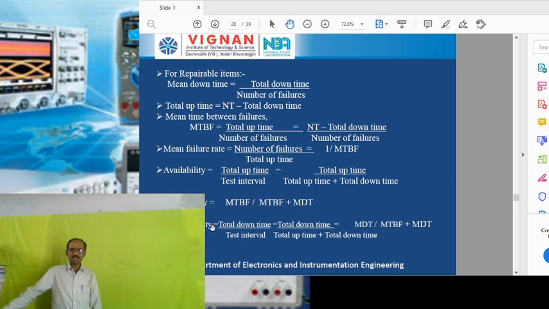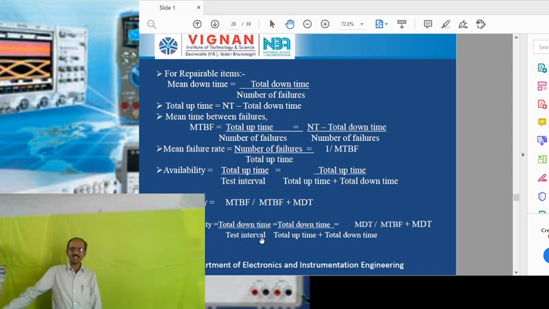Coming to unavailability, it is the unavailability of the particular system for the measurement of any physical quantity. In the previous example, the thermocouple is unavailable for the measurement of temperature for 1 month, and the availability of the thermocouple is 6 months.